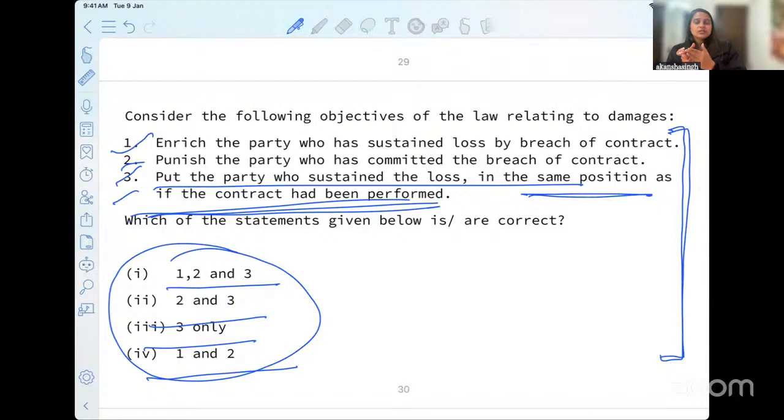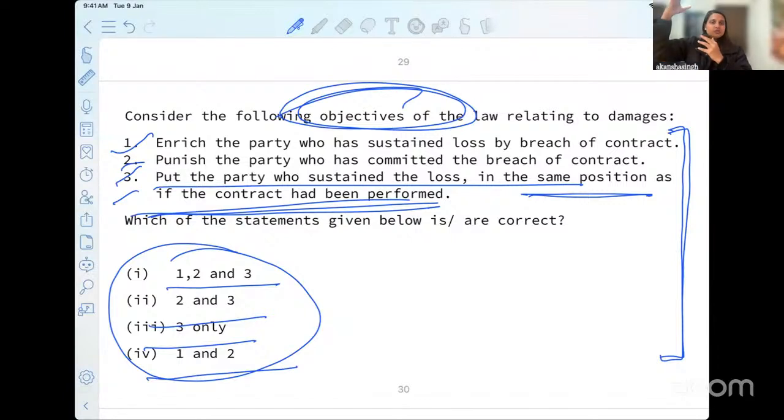We have read section 73 and 74. We referred to the term penalty today. We have categorized liquidated and unliquidated damages. Now comes the point as to what is the objective of these two provisions. Is it to enrich the party? Is it to take a party to a position by enriching them? Is it to punish the party who has done the wrong? Or is it to put the party who has sustained the loss in the same position as if the contract had been performed?